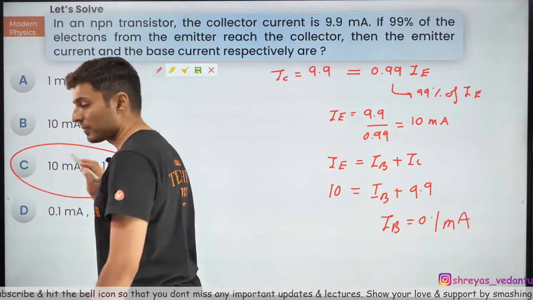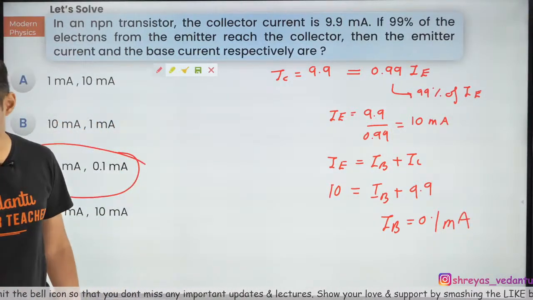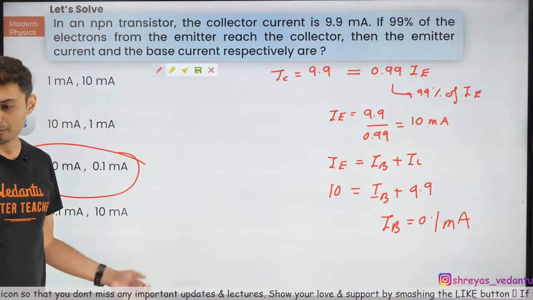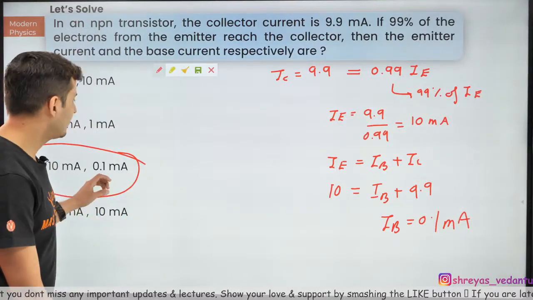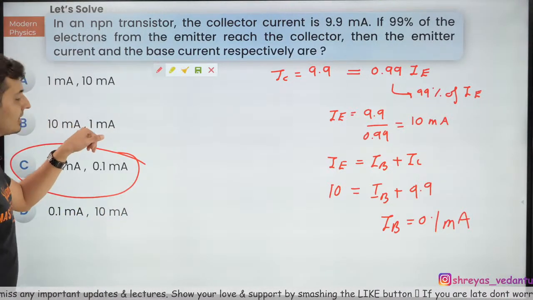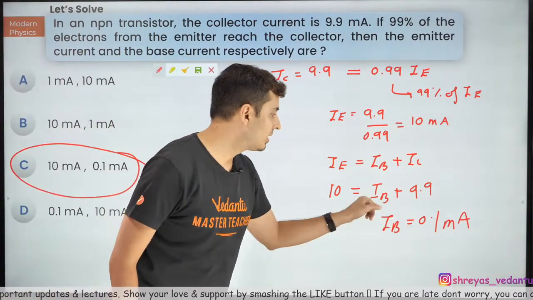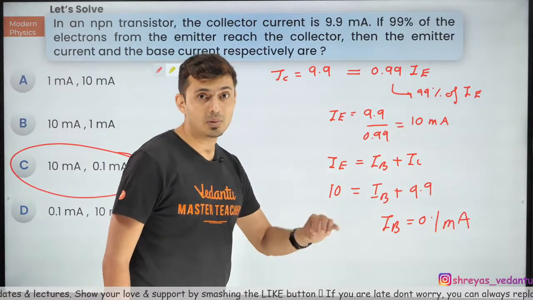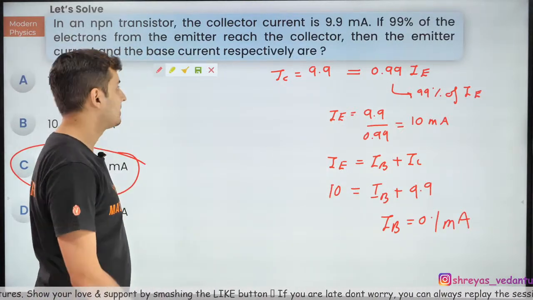So it's option C. Many of you said B for some reason. Guys, it is C. Be careful. Many of you said B. I don't know why you said B. It's not 1. It's 0.1. Be careful. 10 minus 9.9 is 0.1. It's not 1. Okay, you made a silly mistake.